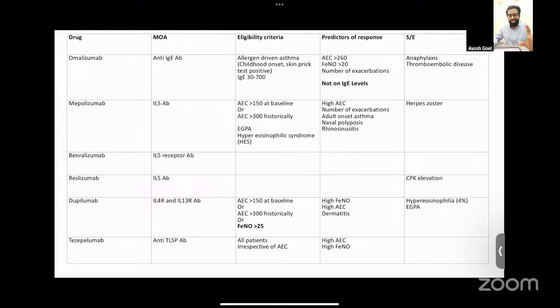So if the patient is having a T2 high asthma, then we can offer biological therapy to the patient. Biological therapies are basically drugs that act against a particular cytokine and therefore decrease the level of inflammation in the body. So this is a very comprehensive table in which you need to remember the drug names and the mechanism of action. Along with that, you should remember the eligibility criteria, that is, which patient can be offered what drug.